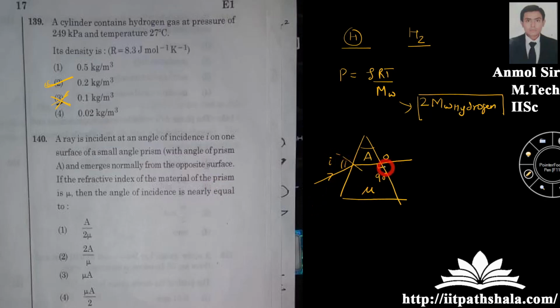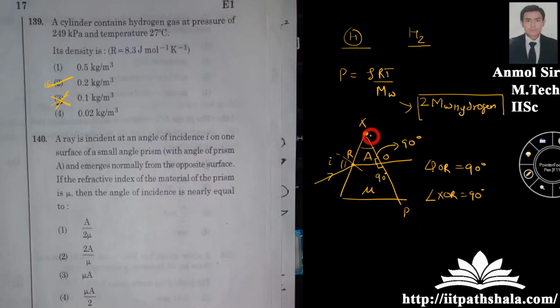Now I know that, let us name this point P, O and this point R. Angle POR is 90 degrees, so this angle will also be 90 degrees. Let us say this point over here is X. So angle XOR is also 90 degrees.